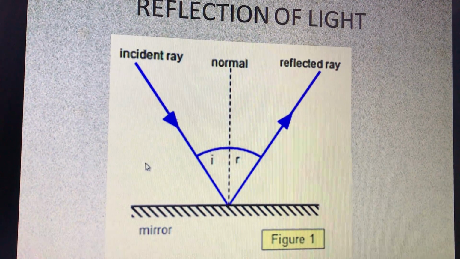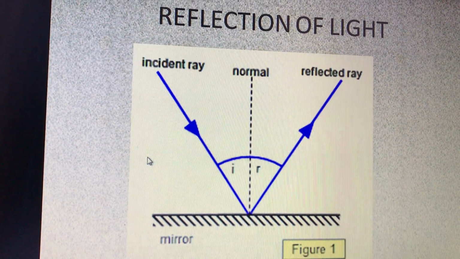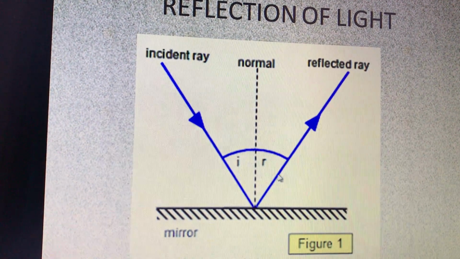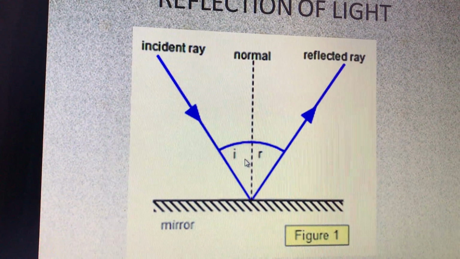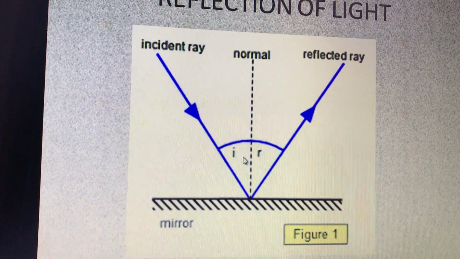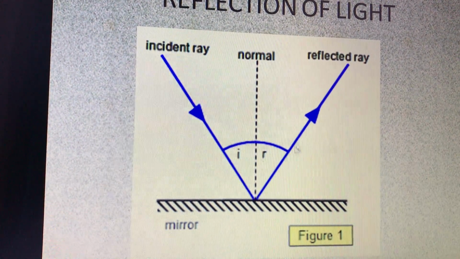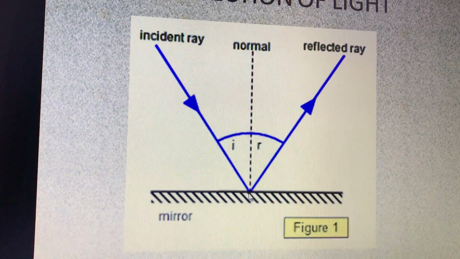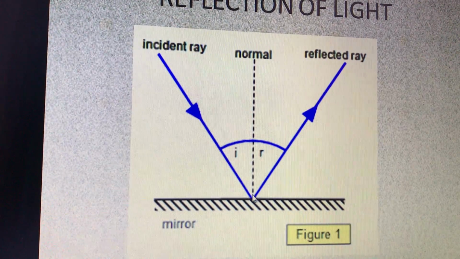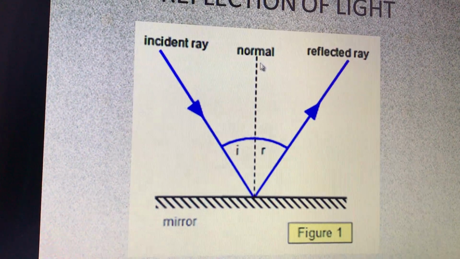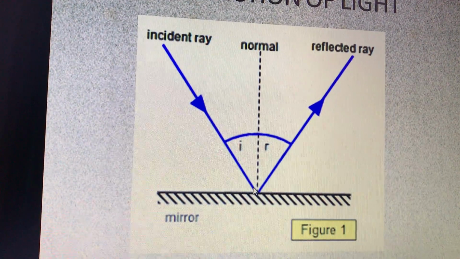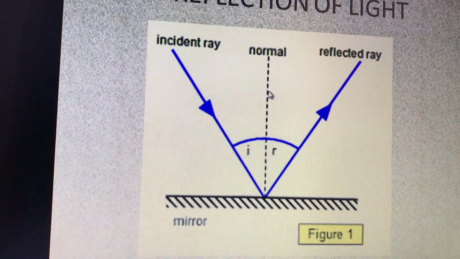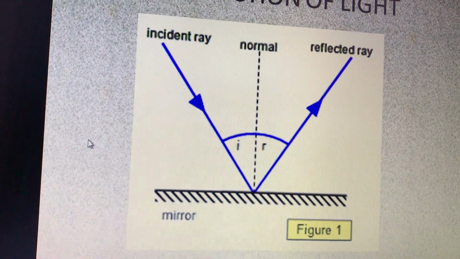Now do you remember the laws of reflection? In previous class you have studied about laws of reflection. So the first law states that angle of reflection is always equal to angle of incidence. And the incident ray, reflected ray and the normal at the point of incidence of the incident ray, all three of them lie on the same plane. So these are the two laws of reflection.